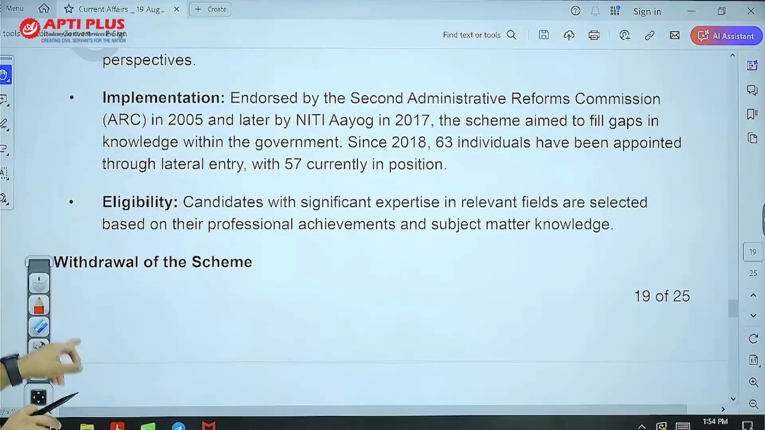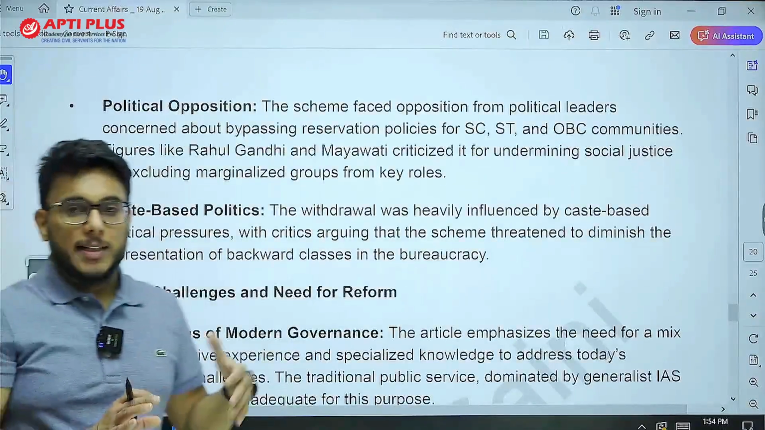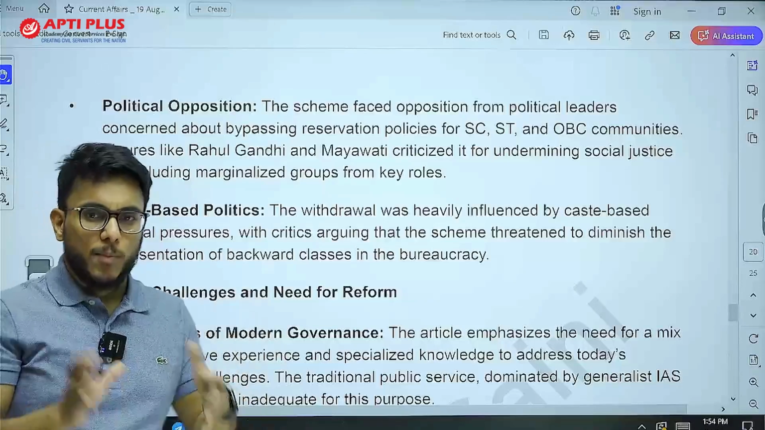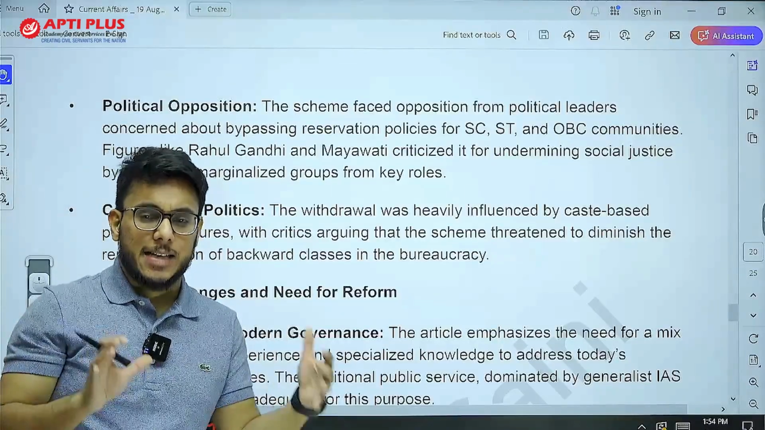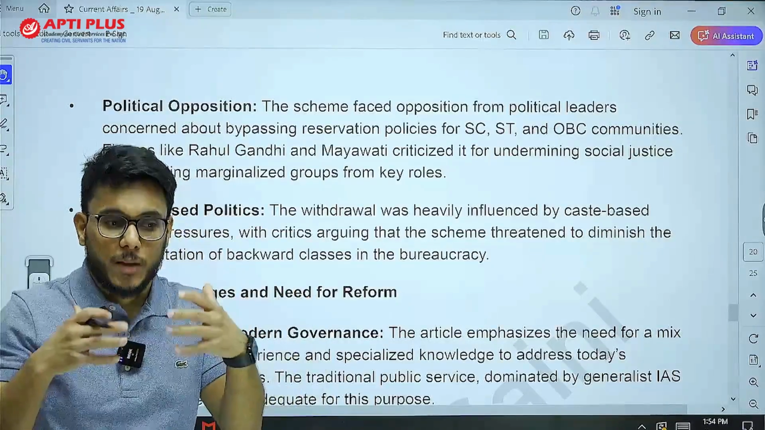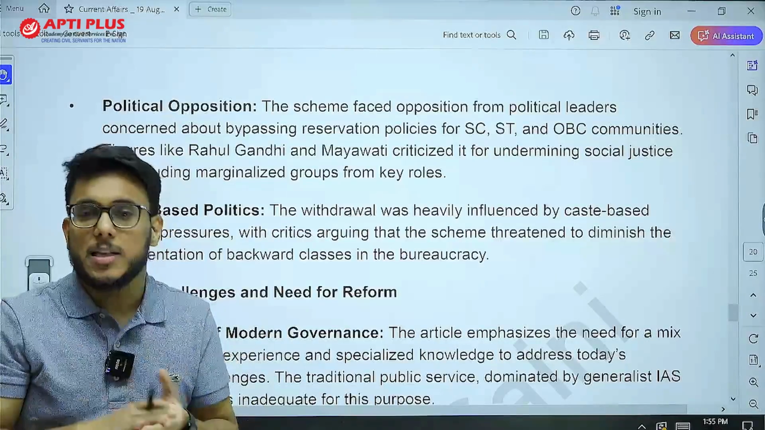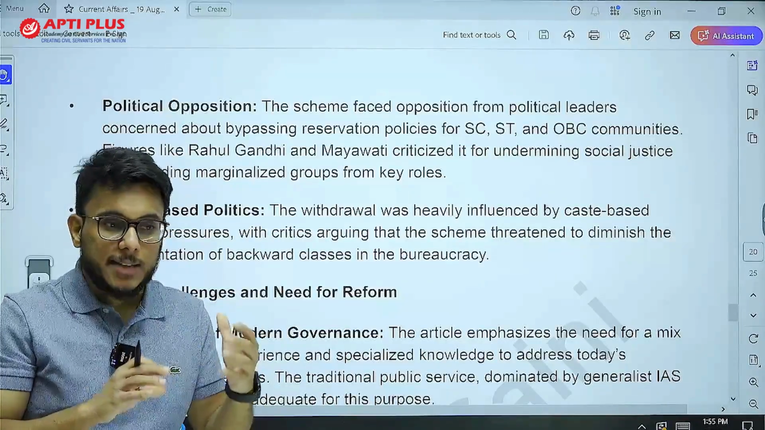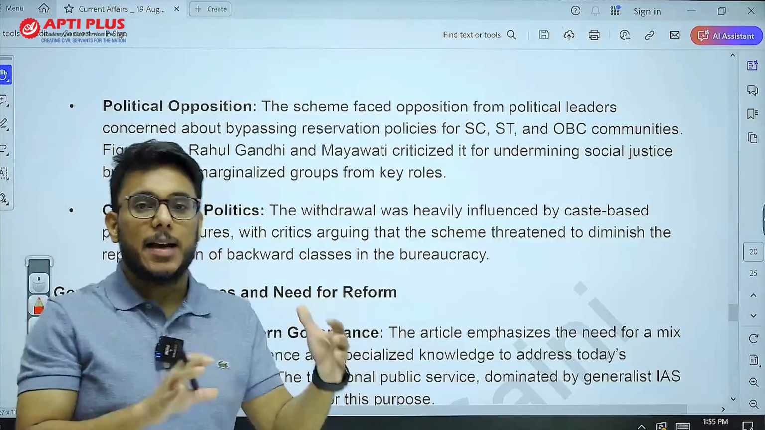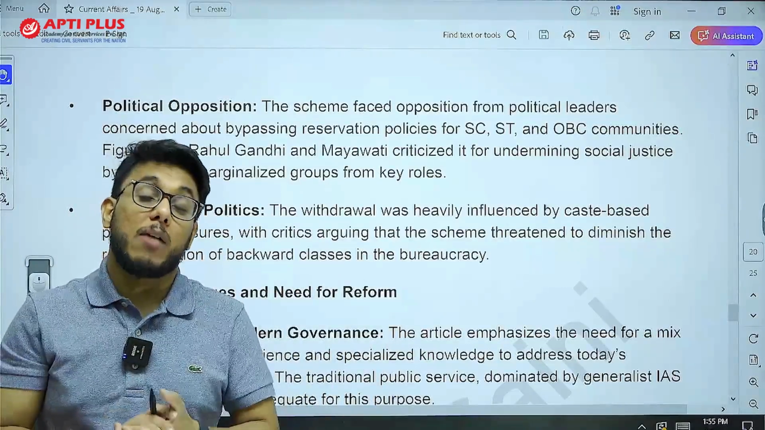Now, what happened? I told you that the government floated an advertisement inviting lateral entrants, but then scrapped it. Political opposition parties raised objections. In the lateral entry invitation, SC, ST, OBC reservation was not there. It was said that usually these positions would have been filled by candidates selected through the UPSC, and OBC, SC, ST candidates might have got a chance there.